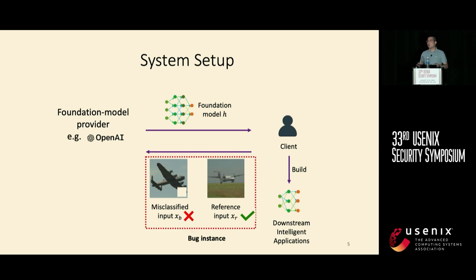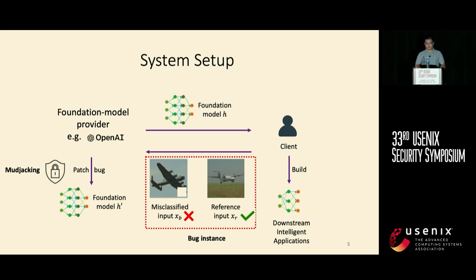But the model will make different predictions for them in the downstream application. We call this pair of inputs a bug instance. Note that the misclassified input contains the backdoor trigger here. After receiving the reported bug instance, which basically means the backdoor has been detected and the foundation model was backdoored, a foundation model provider can use our method to patch the foundation model to obtain a new one that is free of backdoor.